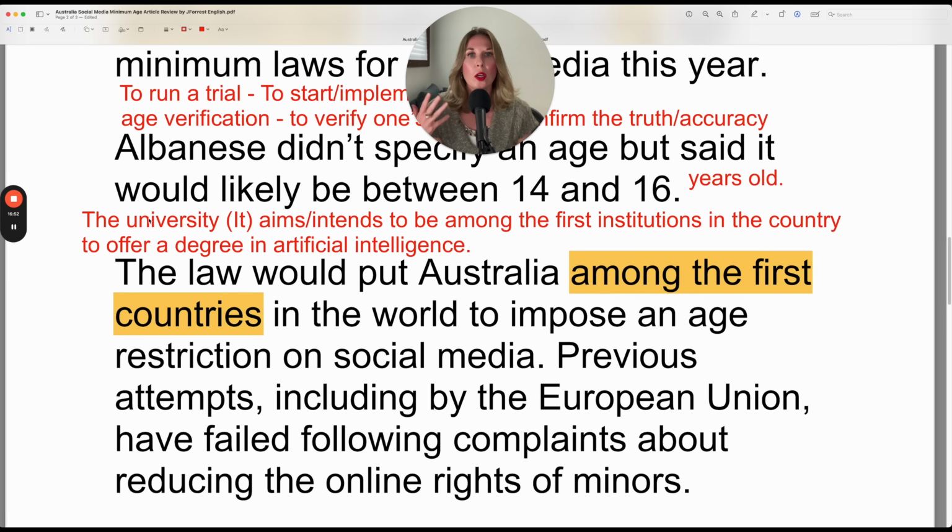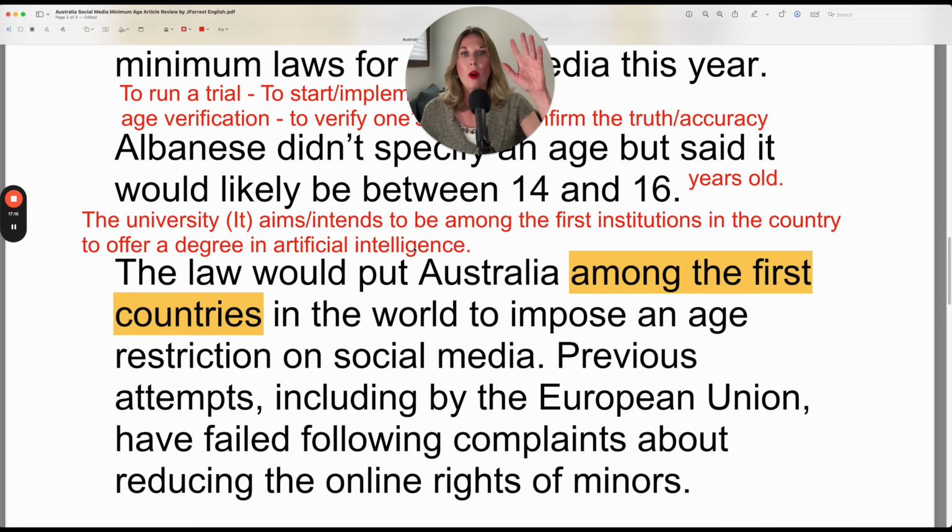So you have to think about what the noun category is, and then you make the category plural. So institution could be the category. Among the first institutions in the country, we could also say in the world, but in the country, to offer a degree in artificial intelligence.